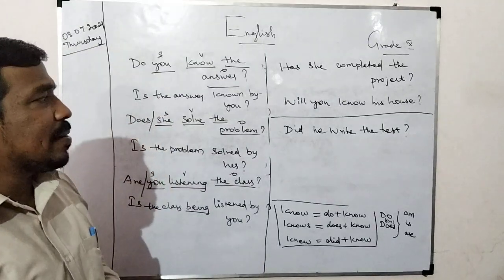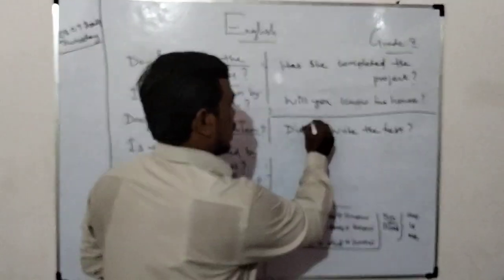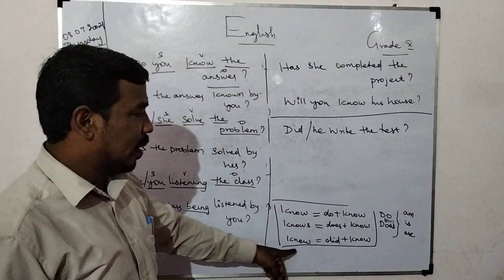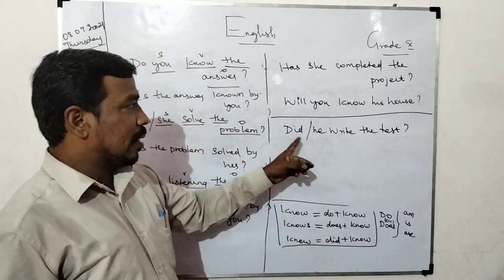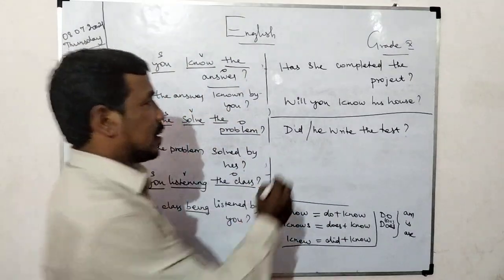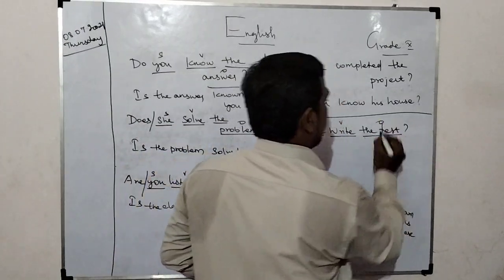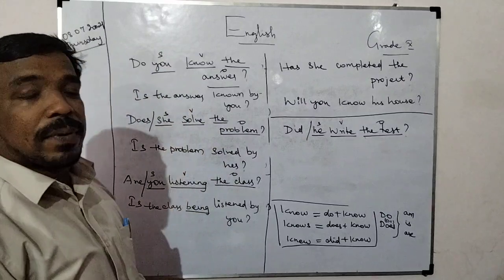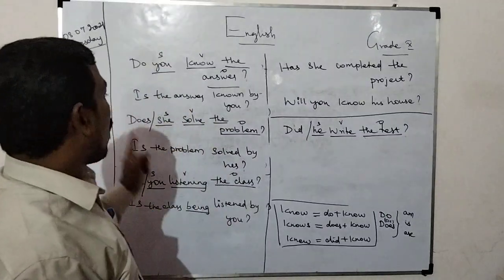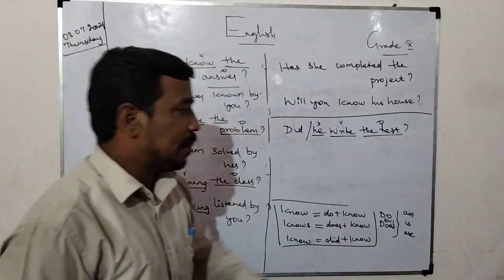Did he write the test? This is simple past tense. Did plus write. He is the subject, write is the verb, test is the object. In simple present tense, in place of do or does we use am, is, are.